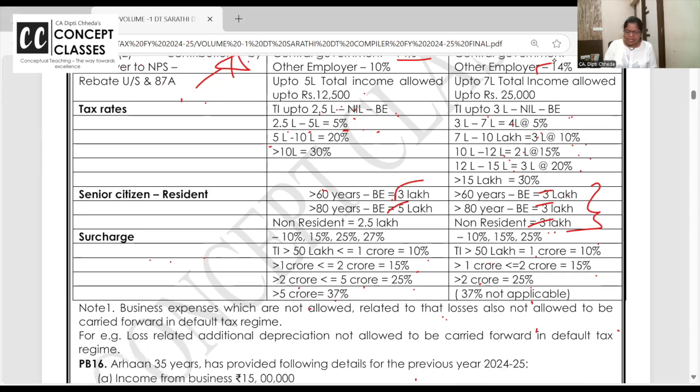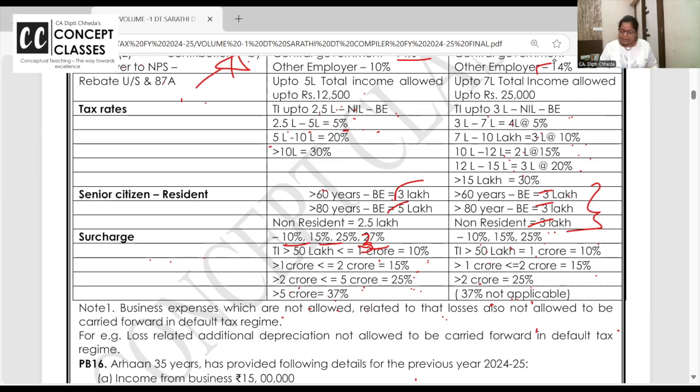Next, surcharge. In the old regime, you have surcharge of 10%, 15%, 25%, and 37%. Here you have 10%, 15%, 25%, and 37% surcharges, which are not there in the default tax regime. Do you know how it is calculated? If your total income crosses 50 lakh to 1 crore, 10%; 1 to 2 crore, 15%; 2 to 5 crore, 25%; above 5 crore, 37%.